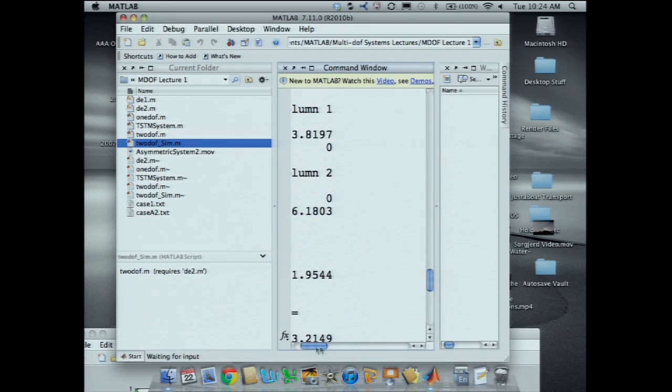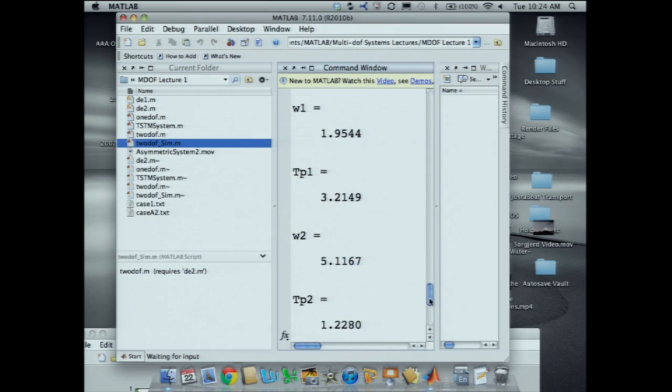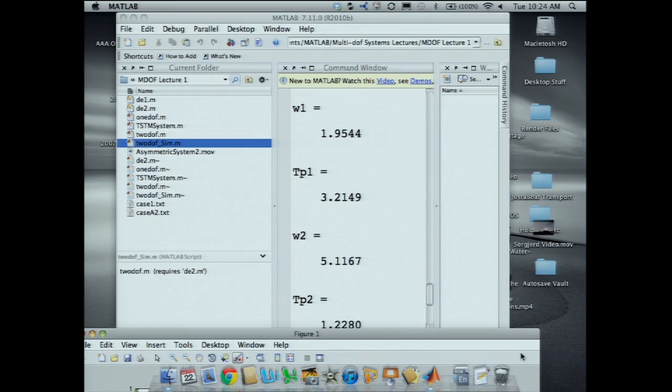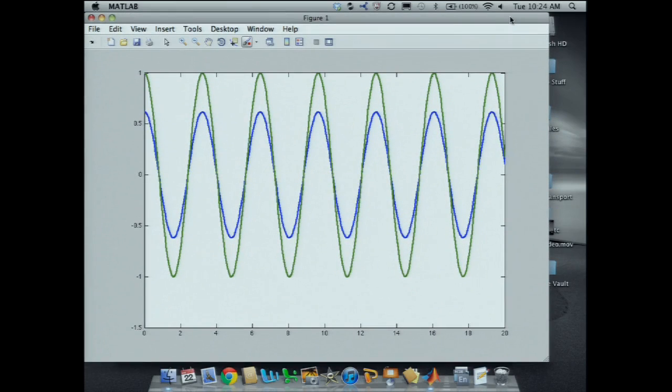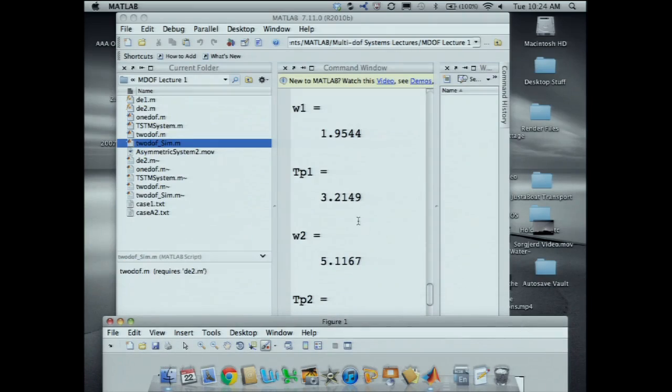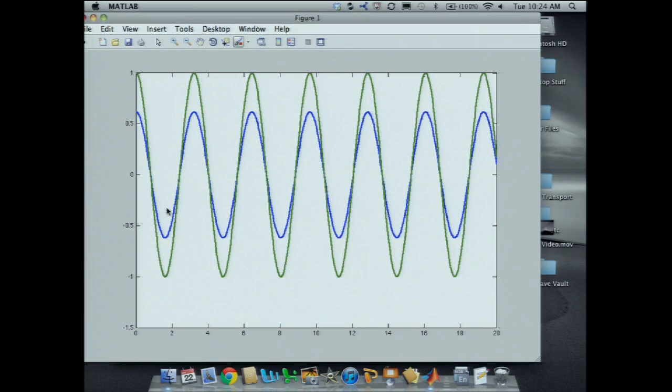Anyway, take my word for it that, oh, here it is. The period for the first natural frequency, or I guess it's the second, it should be like 1.2. Or is it 3? No, I'm sorry. The period is 3.2. And sure enough, there it is. It's about 3.2. Fabulous. Everybody got it?